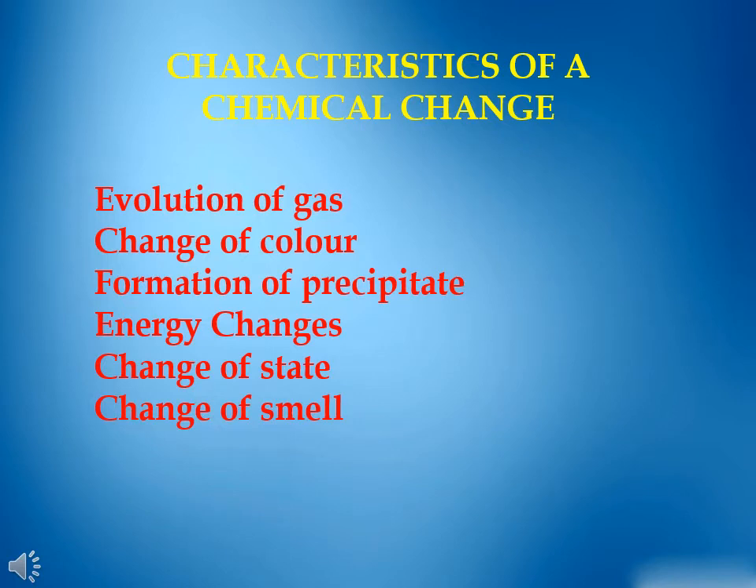Characteristics of a chemical change. A chemical reaction is characterized by certain changes which take place during the transformation of a reactant to product. These include evolution of gas, change of color, formation of precipitate, energy changes, change of state, change of smell.